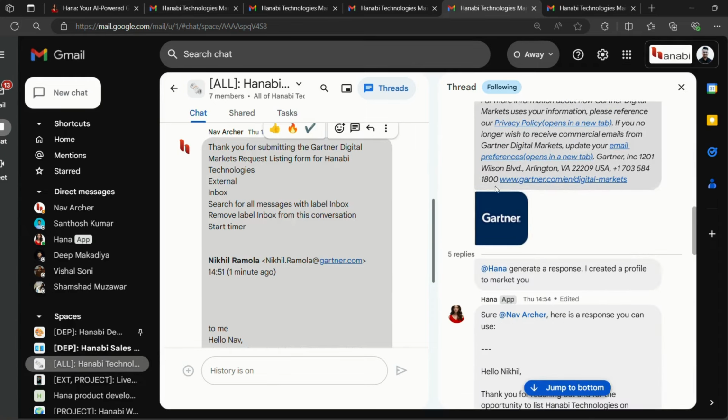And thus we asked Hannah to generate a response for this based on the profile that we created in our database to market Hannah. So in the database, like in the memory, we saved data where we shared the complete information about Hannah, and thus Hannah used the same information to generate a response.